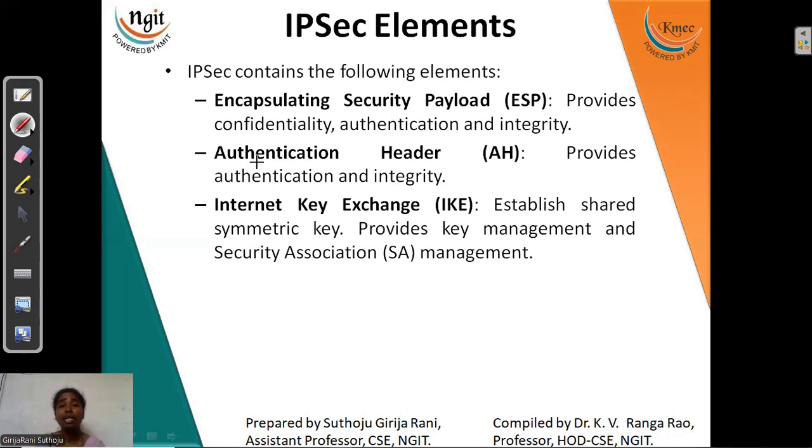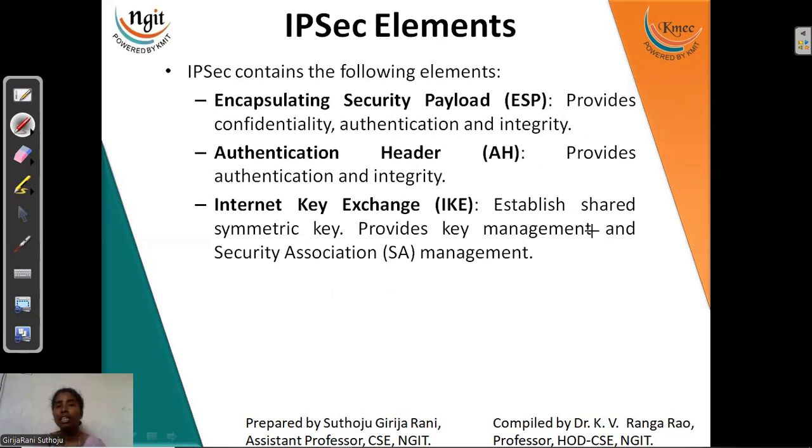AH is separately responsible for authenticating the user and the message. And IKE is responsible for transmission of your keys between a number of access points.